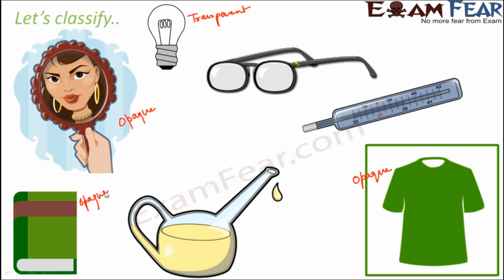That is also because of the same logic. Paper as such is opaque, but water is transparent. So when water is mixed with paper, the paper also gains some transparency, so it becomes kind of translucent. So basically this is how, now I hope you will be able to classify objects as transparent, translucent or opaque.